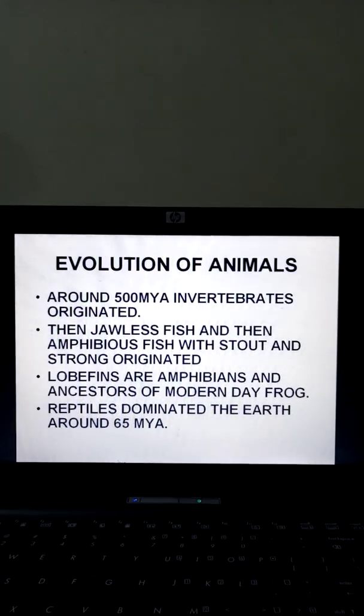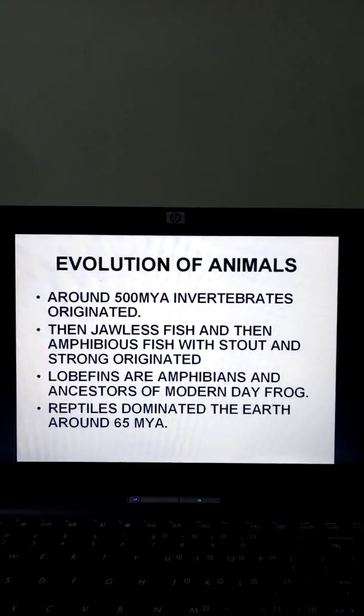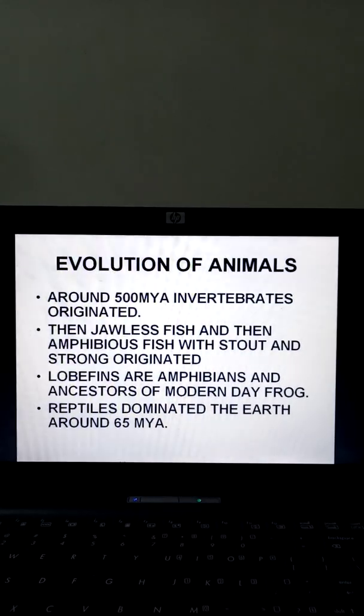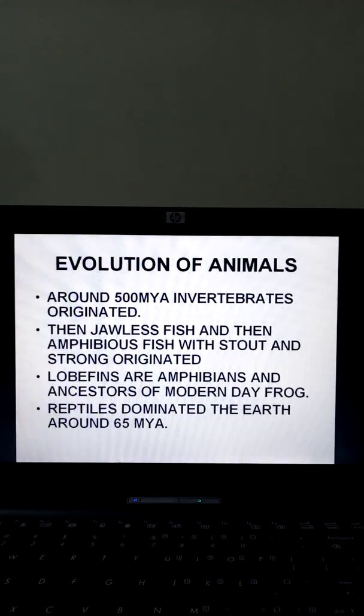It was thought that a single cell was there, and then clusters of single cells came up, called a multicellular organism, with a little more complex DNA. That was an early animal development in the evolution process. From that structure, the first evolved structures were simple sponges. Sea sponges were the first invertebrates which originated.